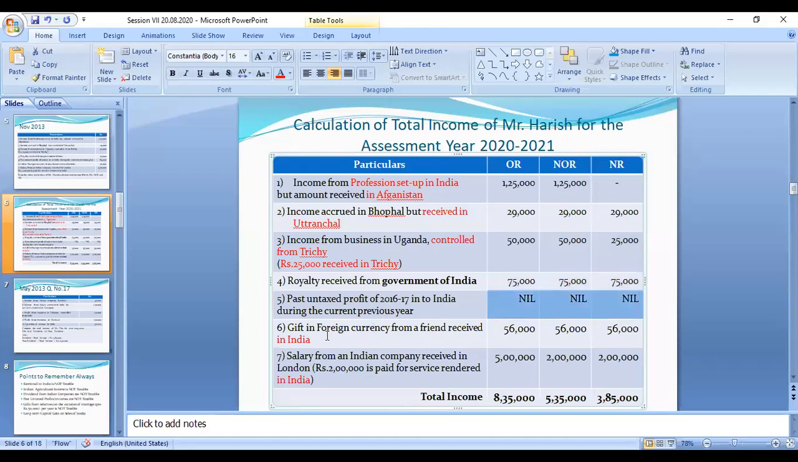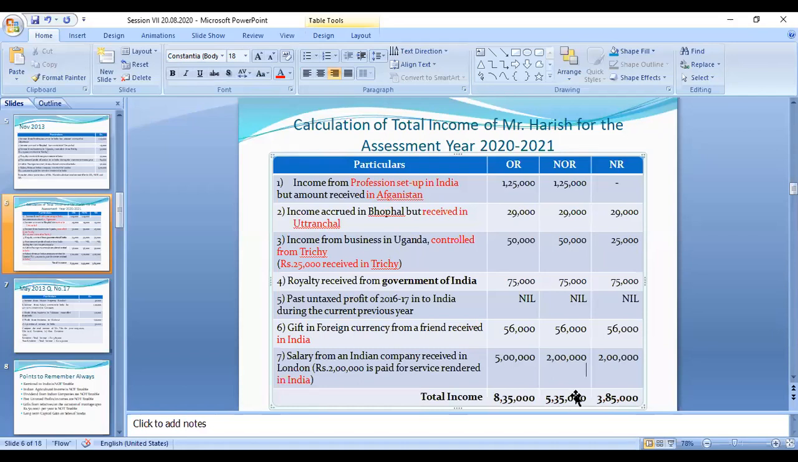Foreign currency, it's an Indian income, it is taxable to all the categories. Okay, next one is the salary from the Indian company received in London. So salary received abroad is a foreign income, so the foreign income, this 5 lakh is taxable. The 2 lakh is for the Indian income. For the Indian income, this 2 lakh is taxable. So 2 lakh is an Indian income. Okay, so this is a category, right?